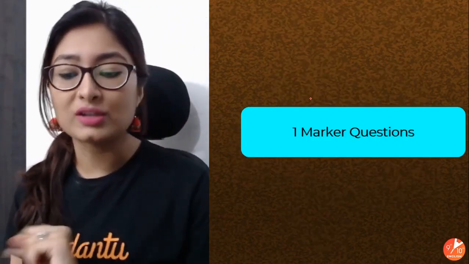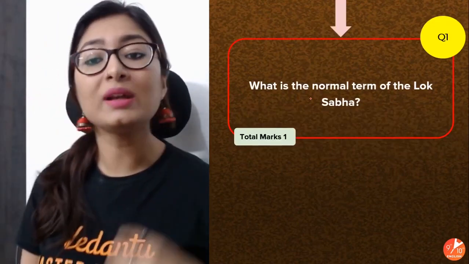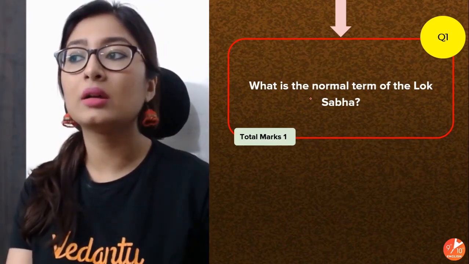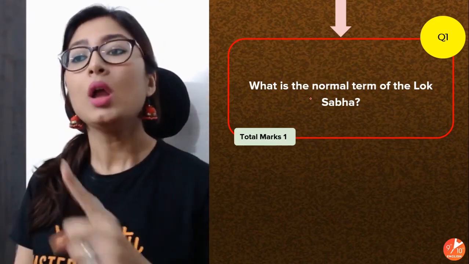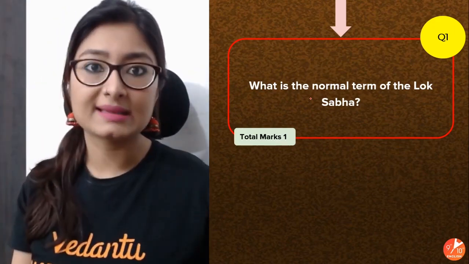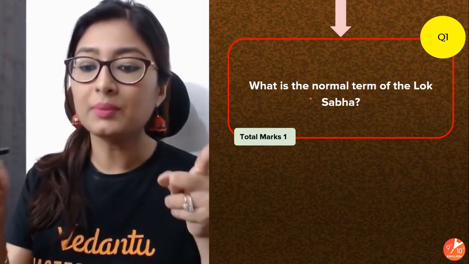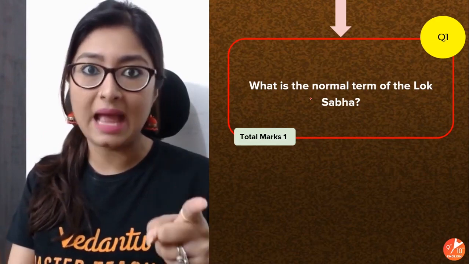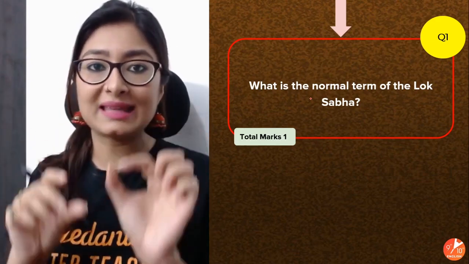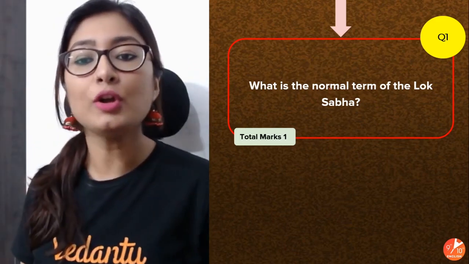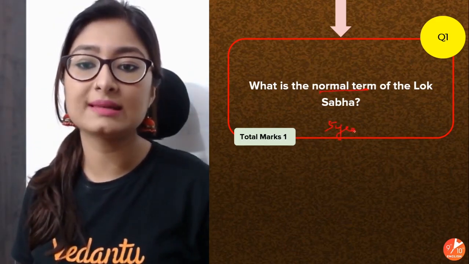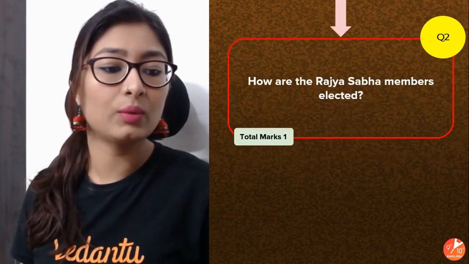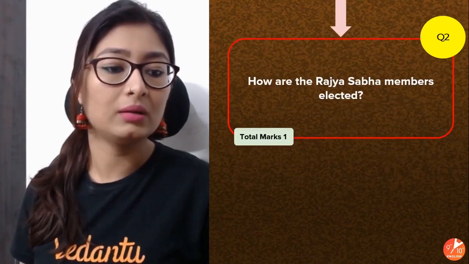So we'll start with 1 marker questions. The very first question is, what is the normal term of the Lok Sabha? Bacha, everyone knows this question is going to be answered whenever elections happen. What is the interval if there is no sudden collapse of the government or anything as such? In a normal scenario, what is the difference between which the elections happen? So we know that every election has a gap of 5 years, right? So 5 years would be your normal term of the Lok Sabha. So 5 years is your answer.